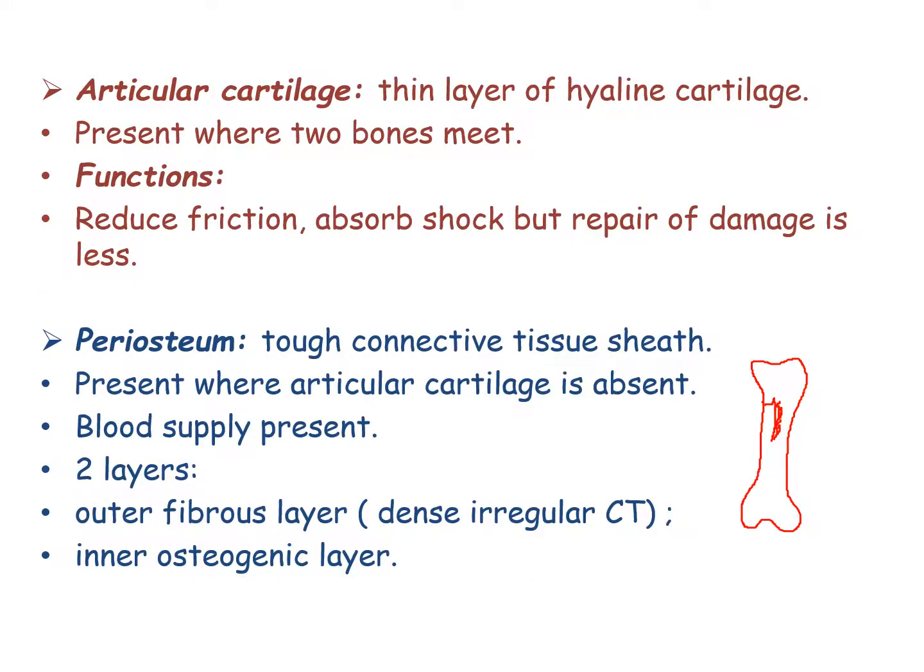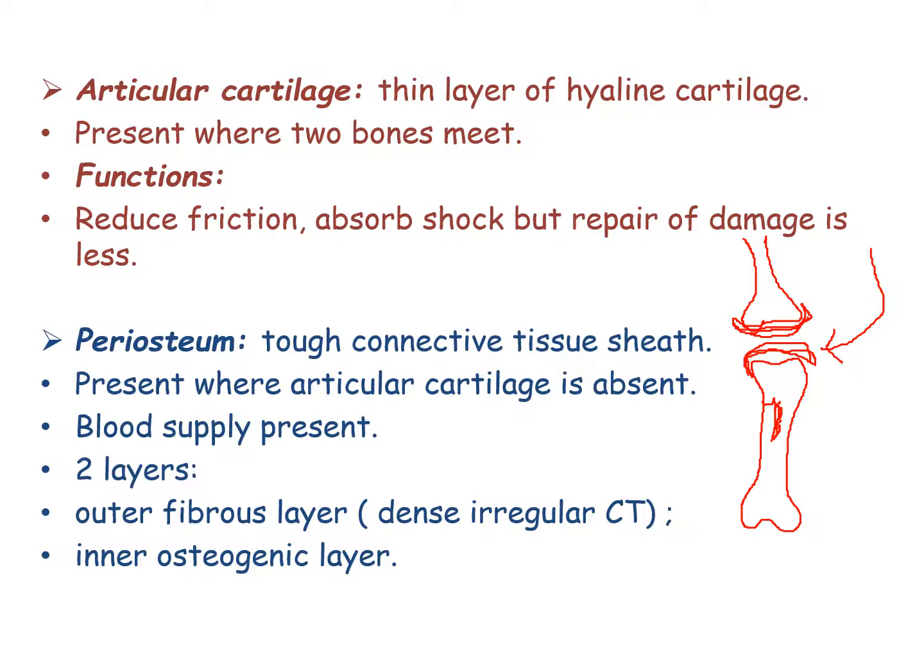Articular cartilage. The thin layer of hyaline cartilage present at the sites where bones meet. This is the site where the bone articulates with another bone. The site where this articulation takes place is covered with a layer of cartilage, and this cartilage is called articular cartilage. The function of articular cartilage is to reduce the friction between the bones, and it also absorbs shock, but the repair is not complete in the articular cartilage because the blood supply to it is less.